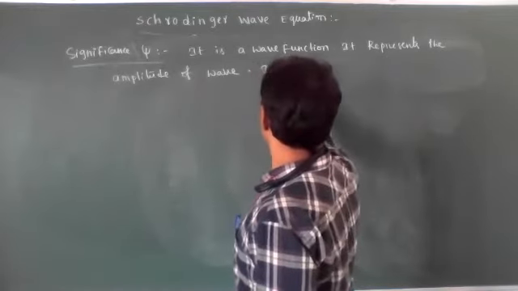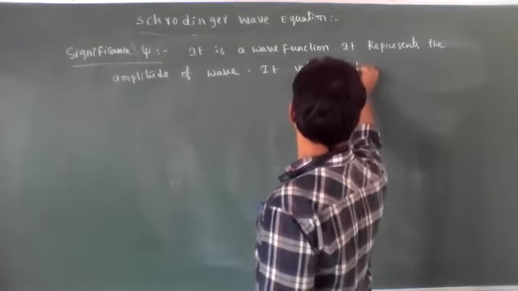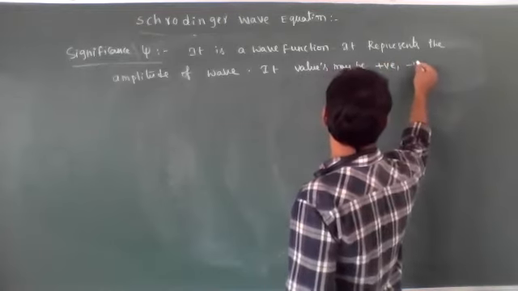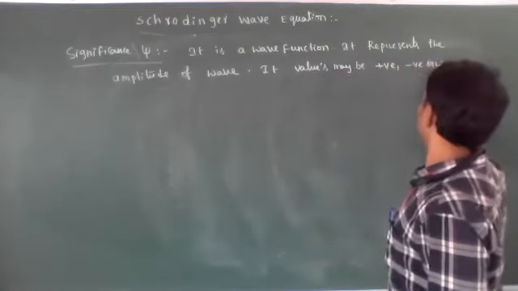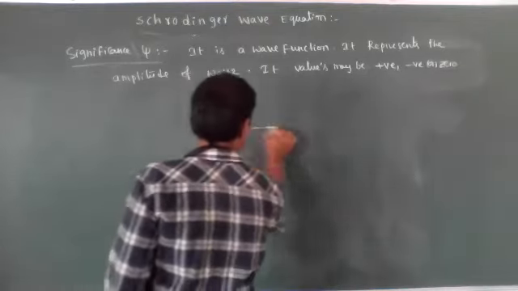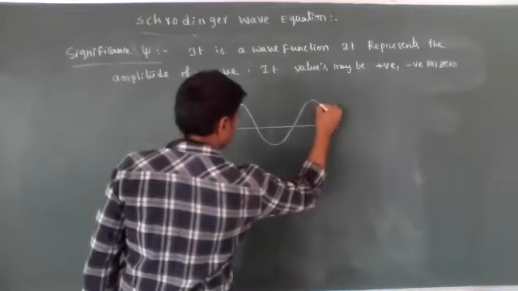Its values may be positive, negative, or 0. For example, this is a wave. The wave is moving like this.